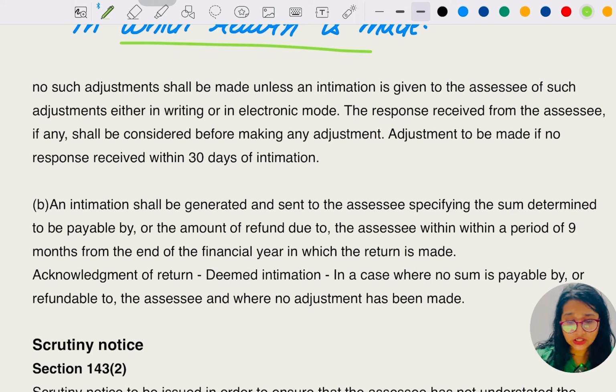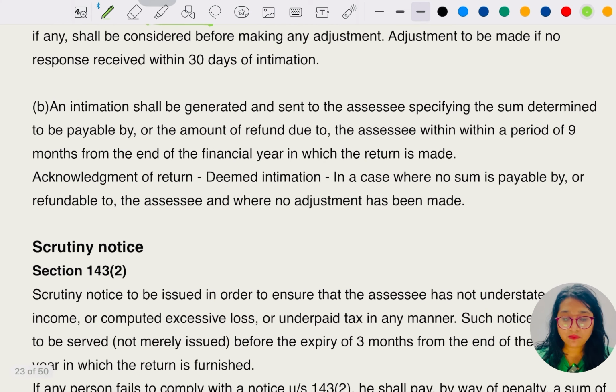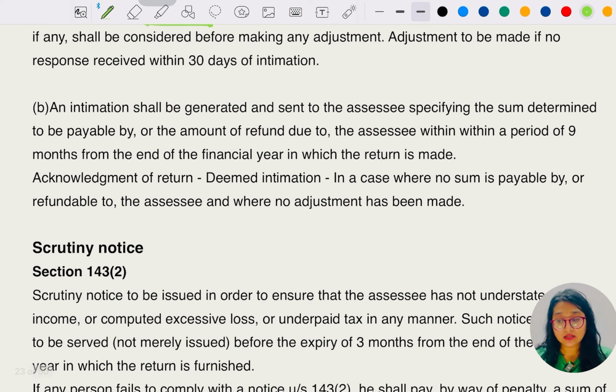The adjustment is made either in writing or in electronic mode. The response received from the assessee, if any, shall be considered before making the adjustment. Adjustment is to be made if no response is received within the next 30 days of the intimation. An intimation shall be generated and sent to the assessee specifying the sum determined to be payable or the amount of refund due, within 9 months from the end of the financial year in which the return is made. Acknowledgement of the return is deemed intimation in cases where no sum is payable by or refundable to the assessee and where no adjustment has been made.